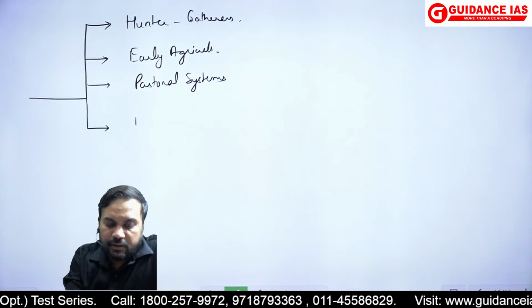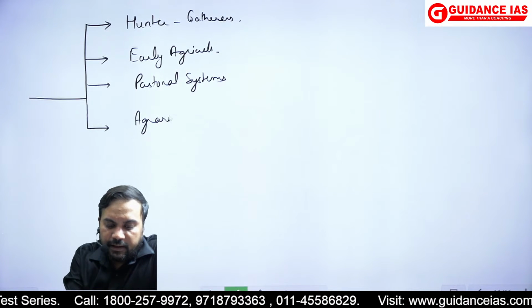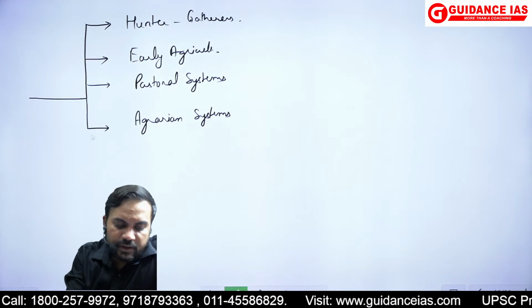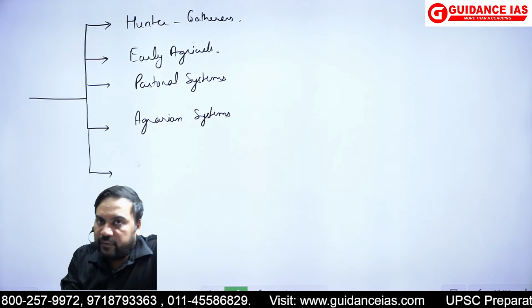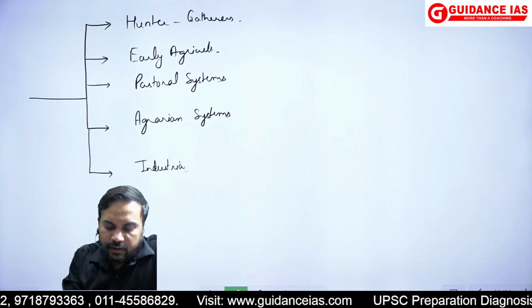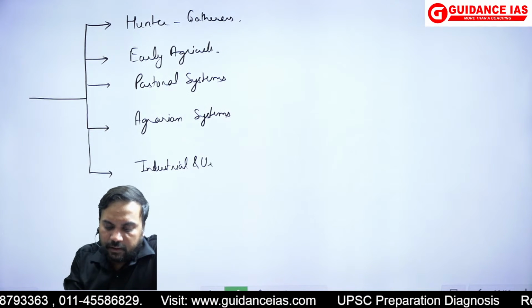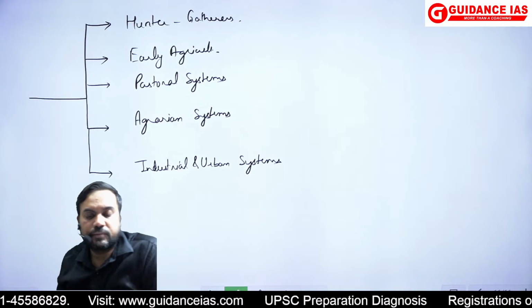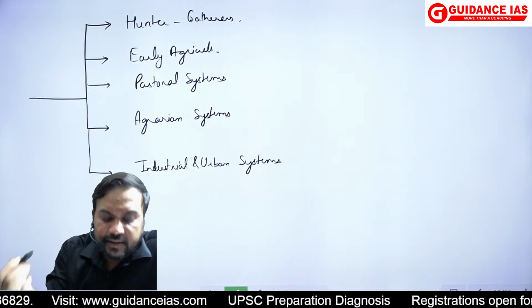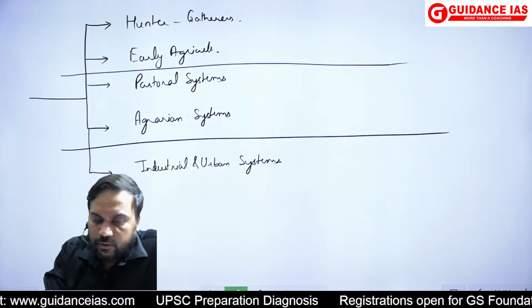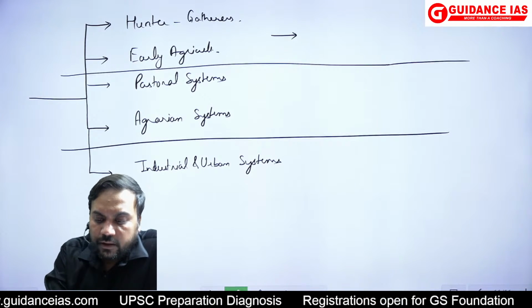There was agrarian systems. And there are industrial and urban systems. ठीक है. सो ये स्टेजेस थी बेसिकली,